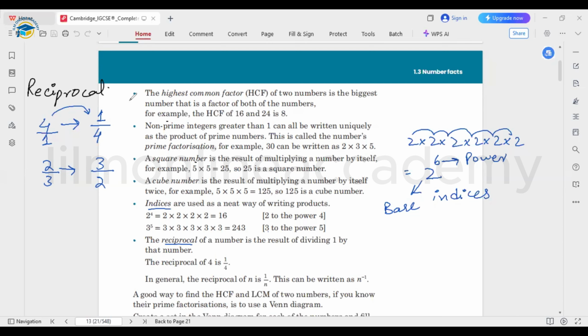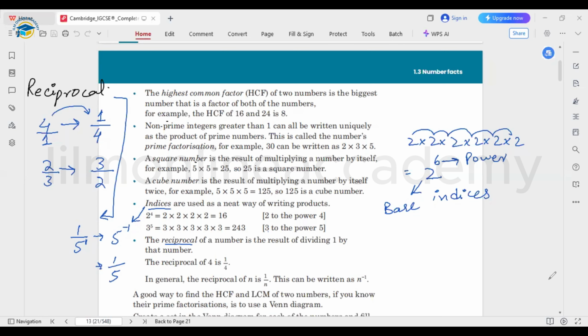For the reciprocal, we also represent the numbers in this way. For example, if I have 5 and I want to take the reciprocal, I'm going to write it down as 1 by 5, or we can represent it as 5 inverse as well. Okay, this inverse is also showing us the reciprocal. What does that mean? If I have this 1 by 5, and we check that 5 doesn't have any power, so we can represent it as power 1. When I take this power to the numerator, I can represent it as 5 to the power negative 1. Okay, so this is showing the negative sign over here, negative 1 power. So we can represent it as 1 by 5 as well.